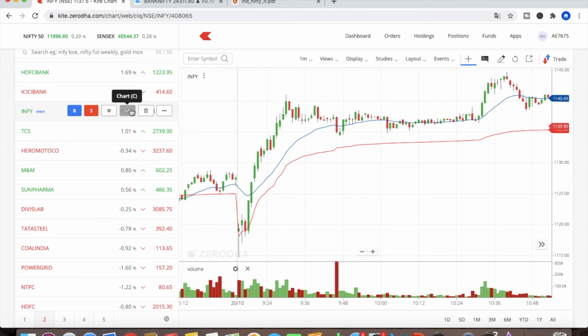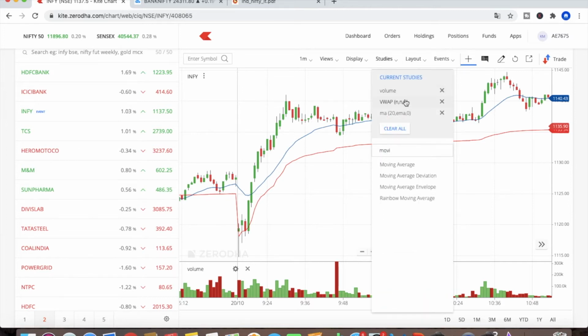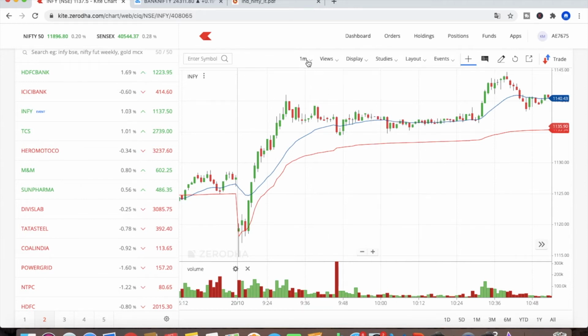So in these two stocks, if Infosys has not moved that much up, you can select Infosys in this opening itself. You have to open this graph, and in this graph I have selected volume, VWAP and the 20 exponential moving average. And I am looking at the 1 minute chart.